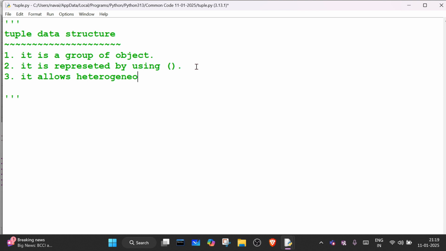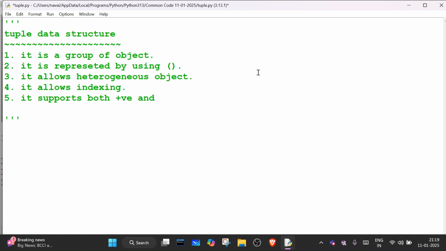heterogeneous objects, meaning dissimilar types of objects it allows. Similar type and dissimilar type both objects it can keep. The fourth point is it allows indexing, meaning with the help of an index you can access the element. The fifth point is it supports both positive and negative index.